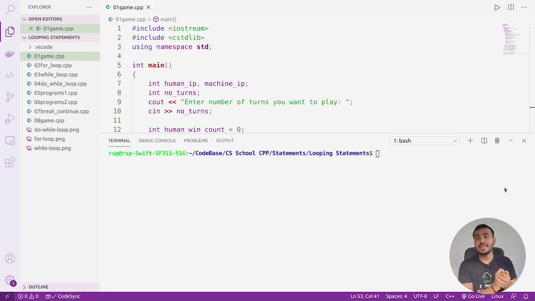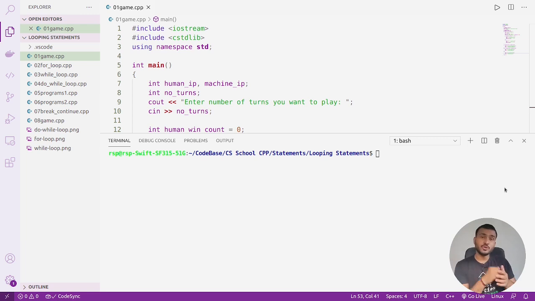Let's say you want to print hello world 10 times on the screen. This is a simple example. One option that you have is to write the cout statement 10 times, cout hello world 10 times. I'll say this is a very redundant task because you have to write cout 10 different times. Well, 10 times is okay. Actually you can write cout hello world 10 times, it's not a big deal.